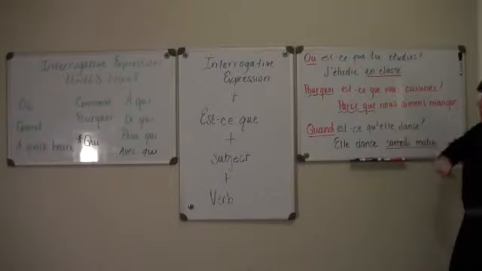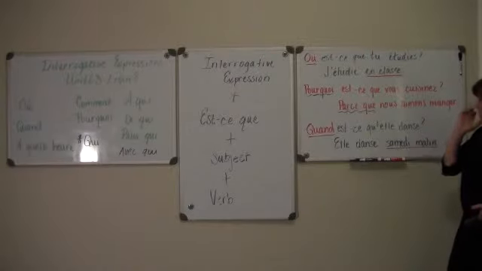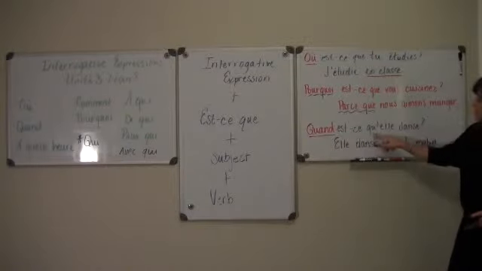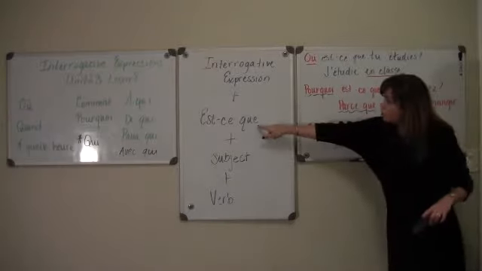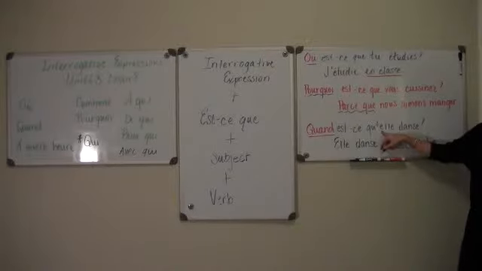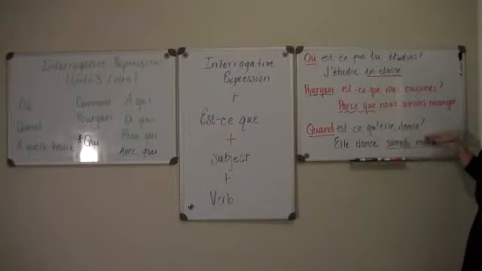Okay. Quand est-ce qu'elle danse? When does she dance? Two things I want you to pay attention to. Quand, of course, when. But here with the que, we get rid of the e in the que, and we add an apostrophe because elle begins with E. So don't forget our liaison. Quand est-ce qu'elle danse?